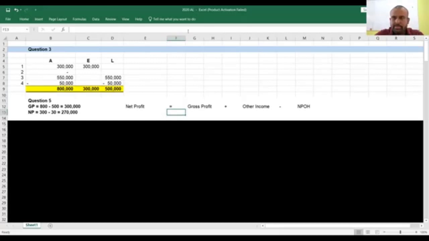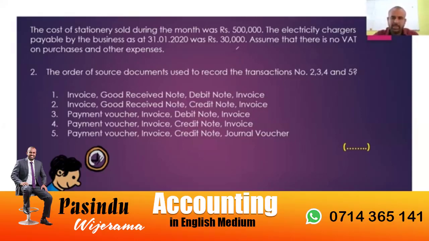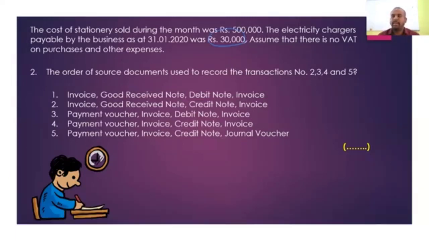In addition to that 40, you can see that there was an electricity charge of 30,000 which is not paid. Under the additional information, there was an electricity bill payable of rupees 30,000. That is also a payable amount, which is also an expenditure.